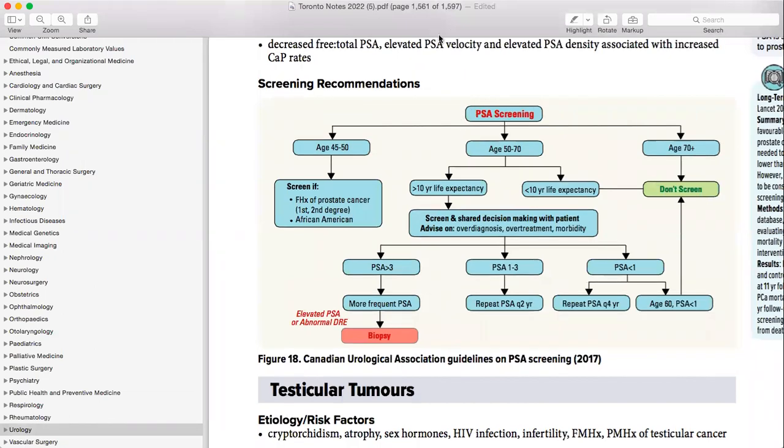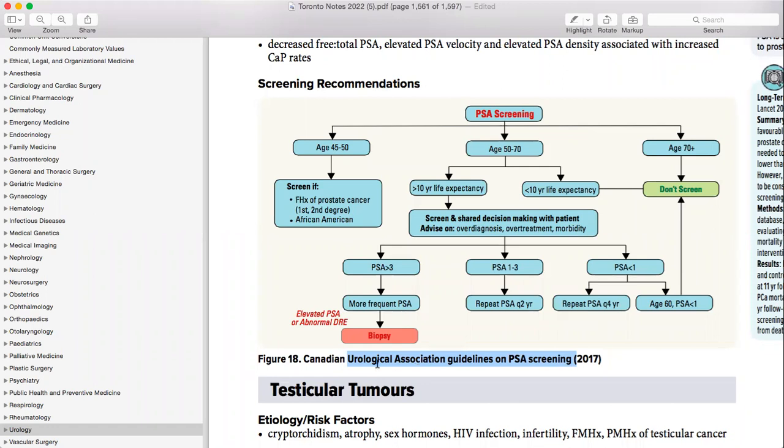So a lot of people get confused. That is basically the general guidelines. This is basically the Urology Association guidelines on PSA, so this is different from that one. That is the one by which people overall are generally going to be screened. But this one is by the Urology Association, so what we are going to follow is definitely that one.